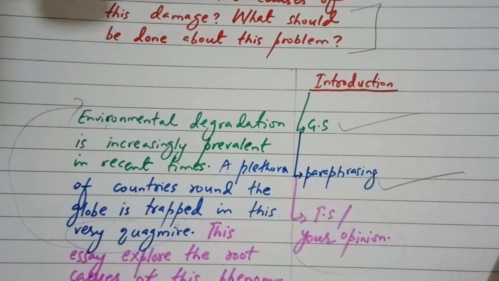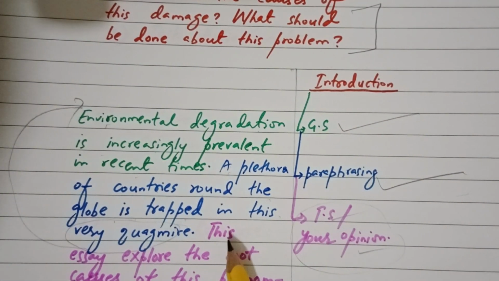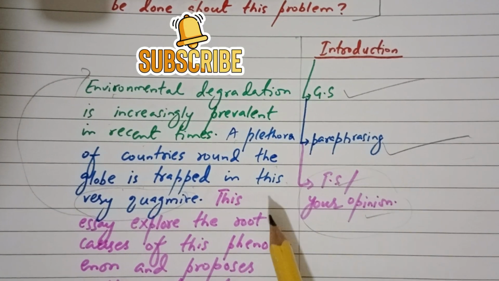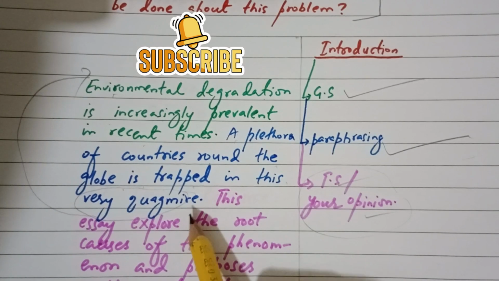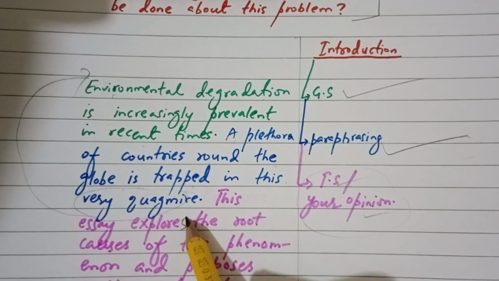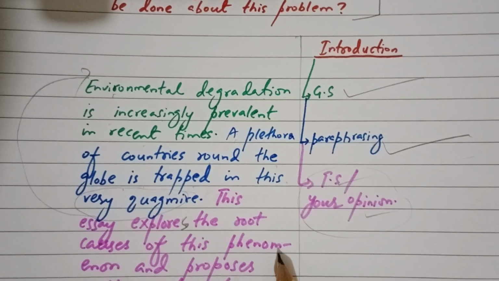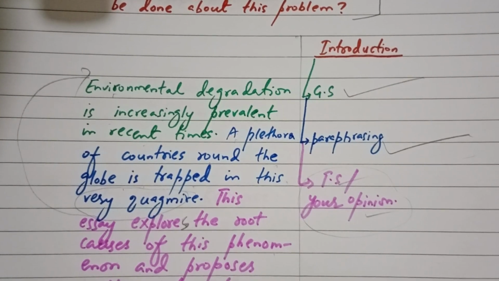Now, the third part is the thesis statement or your opinion. The writing in the pink ink is the thesis statement or the opinion. Let's read it. This essay explores the root causes of this phenomenon and proposes viable solutions to mitigate its impact.